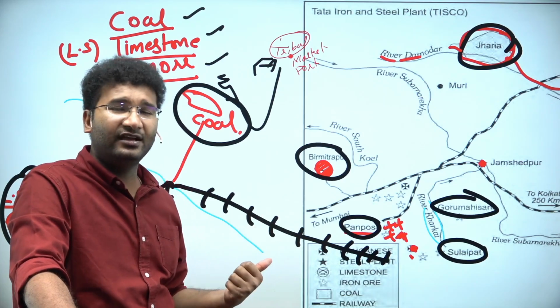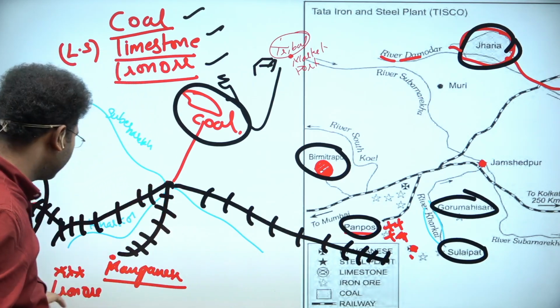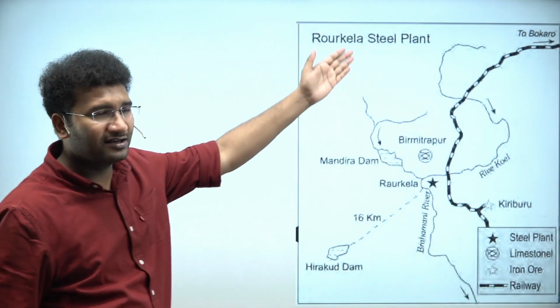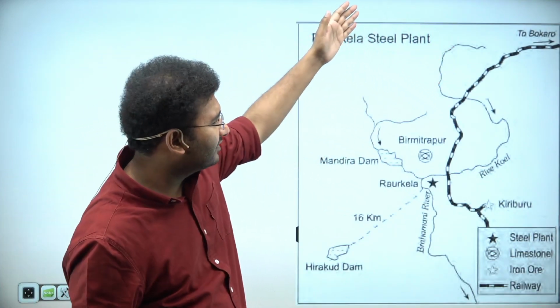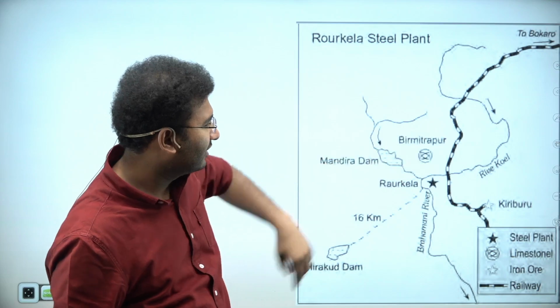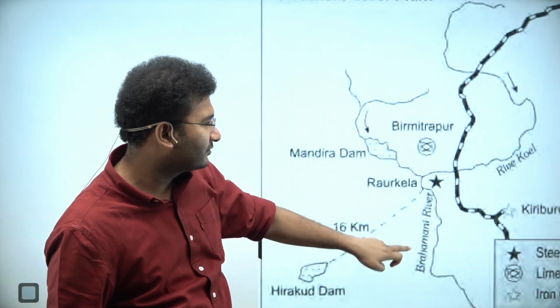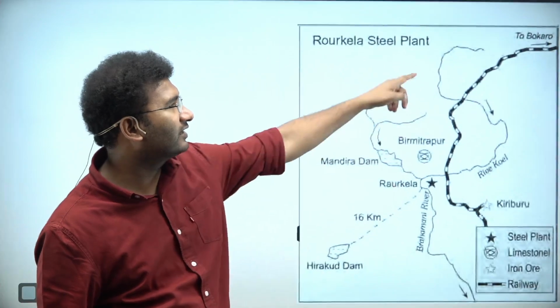So this is the locational value of a particular industry, and this is how you need to study, right? Now come back, you also have Rourkela steel plant, which is in Odisha. Bir Mitrapur is here, and also Rourkela, which is at the confluence of the Brahmani river, right? Koyal river is again coming.